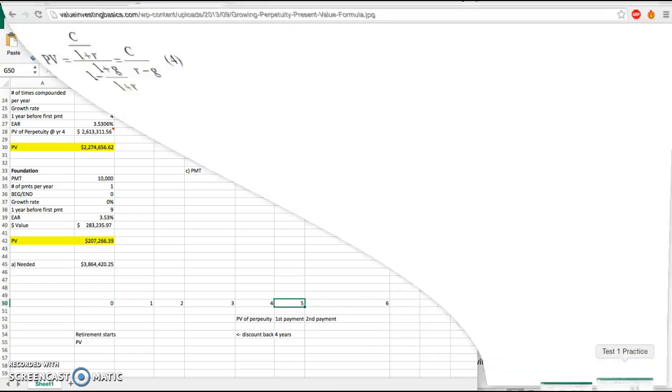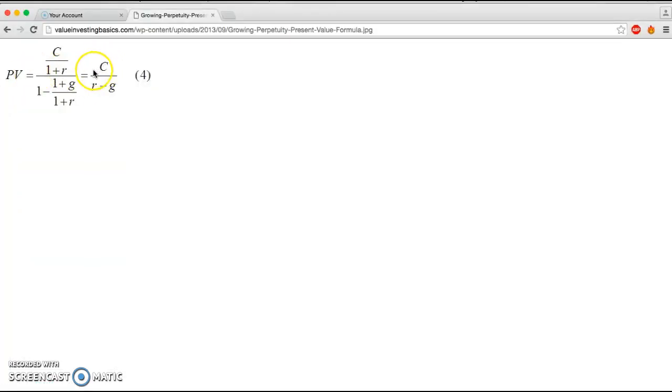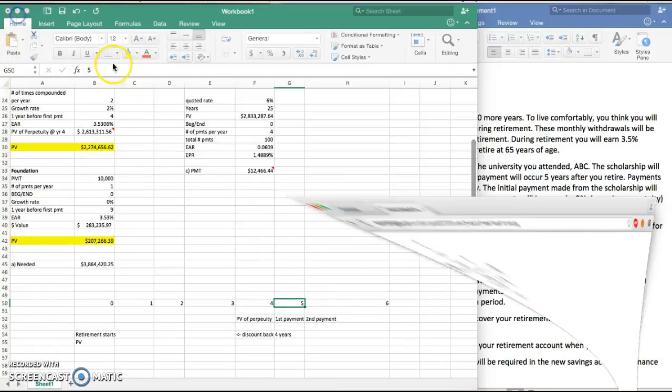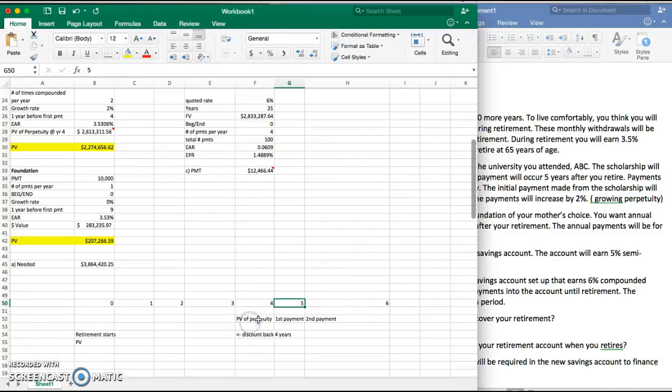So I pulled up the equation over here. It's the $40,000 will go right here, divided by the EAR that we found minus the 2% growth rate, and that gives you the present value, which is 1 year prior to the initial payment. You can see right here on the timeline, the present value of the perpetuity is at year 4. So once you find that present value, you have to discount it back again 4 years to the initial date of retirement.